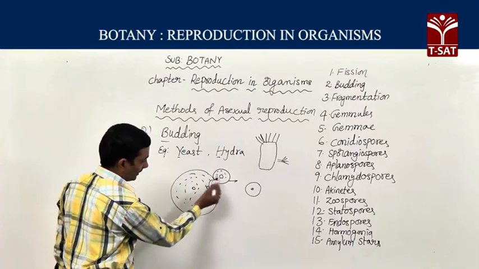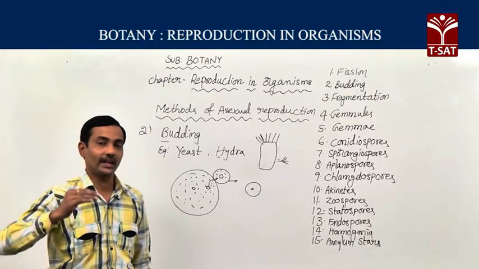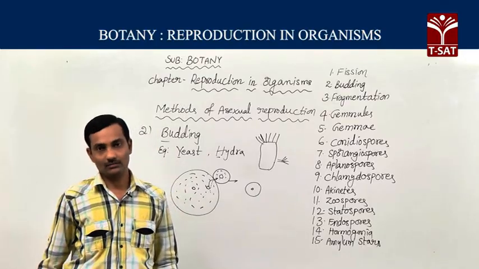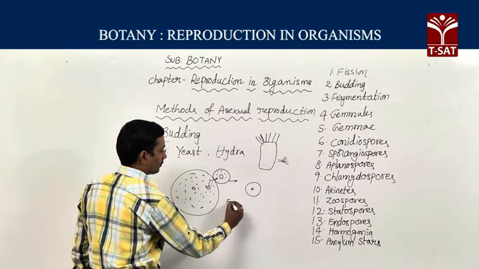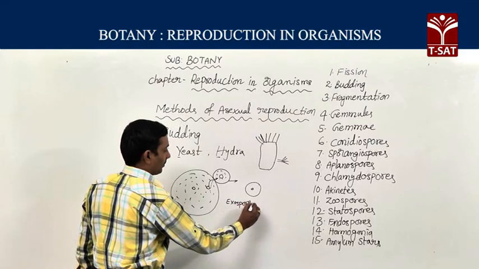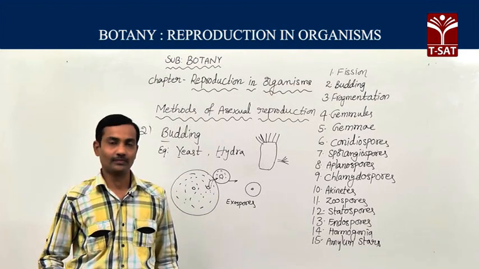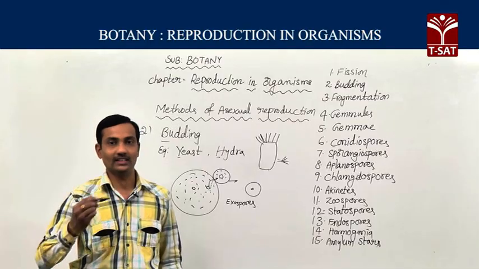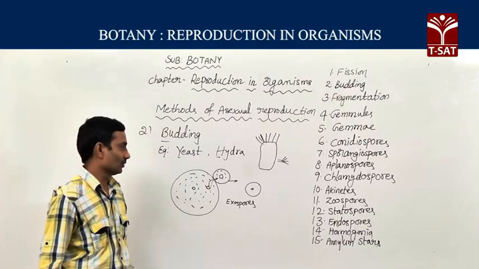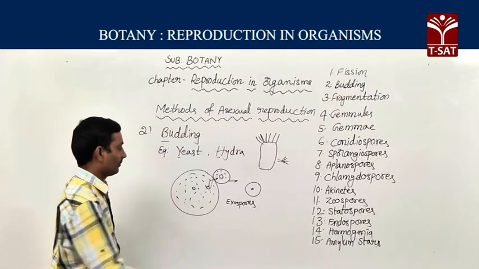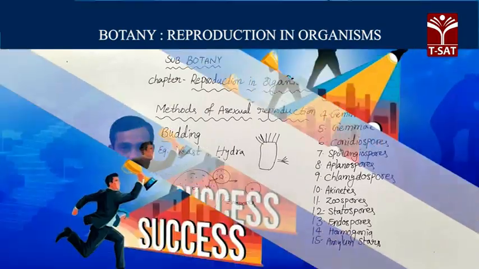So if you observe here clearly, this is the parent organism, this is the bud. This bud is produced outside the organism. That's why it appears like a spore, and that's why it is an exospore. These types of spores are known as exospores. A bud is equivalent to a small spore, but exogenously these buds are formed. So buds are exogenous spores, exogenously produced from the parent organism. This type of reproduction we can also see in different organisms.